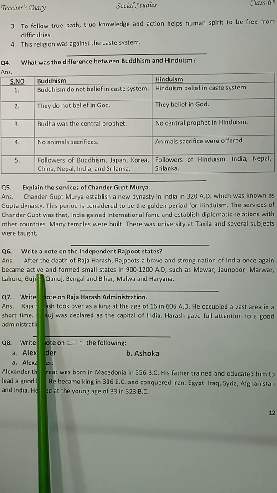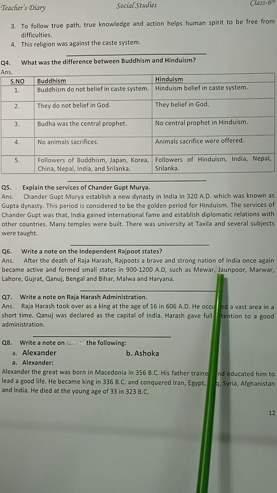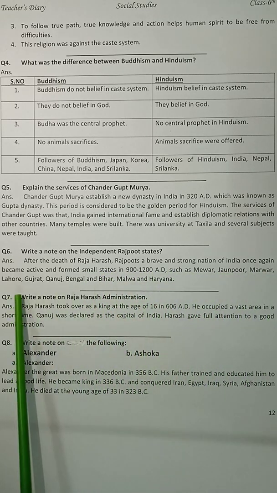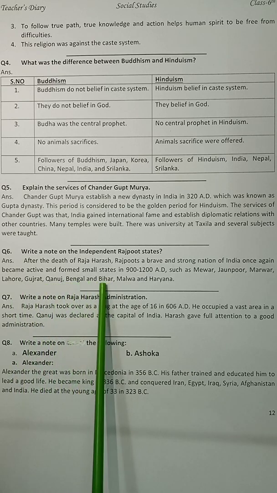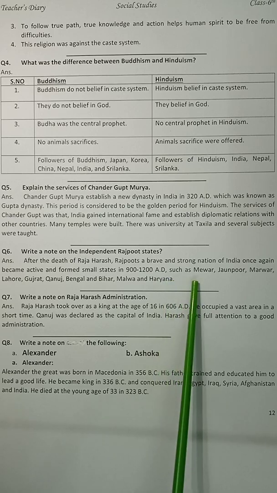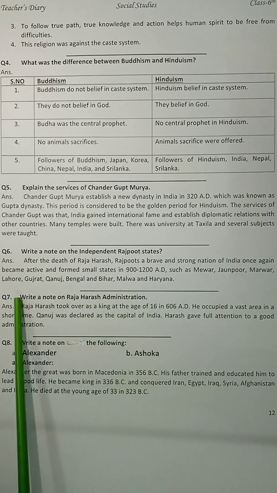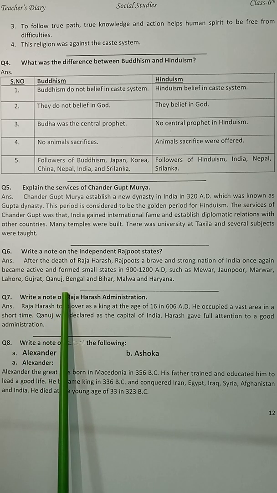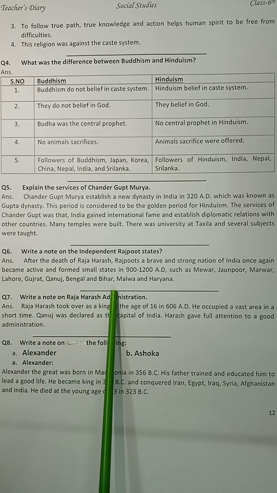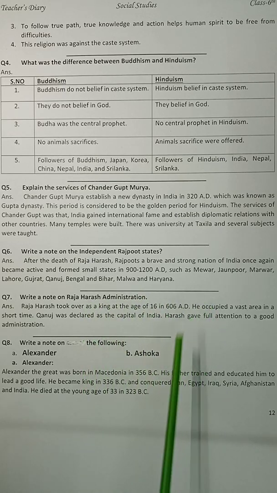Now, question number 6, write a note on the independent Rajput states. The answer is after the death of Raja Harish, Rajputs, a brave and strong nation of India, once again became active and formed small states in 900 to 1200 AD, such as Mewar, Jaunpur, Marwar, Lahore, Gujarat, Kannauj, Bengal, and Bihar, Malwa, and Haryana. Draw a finishing line at the end.